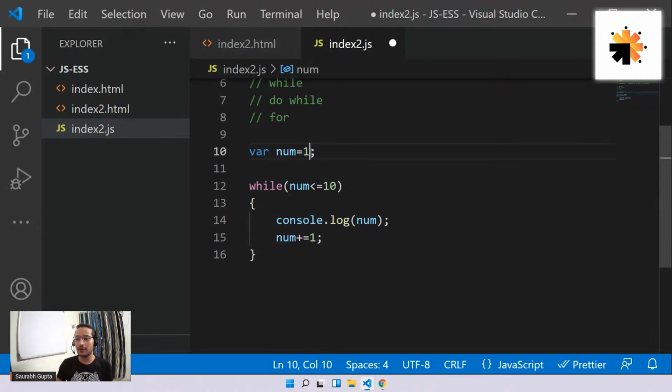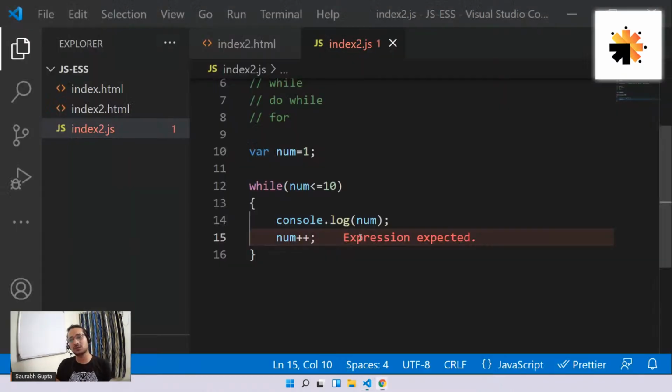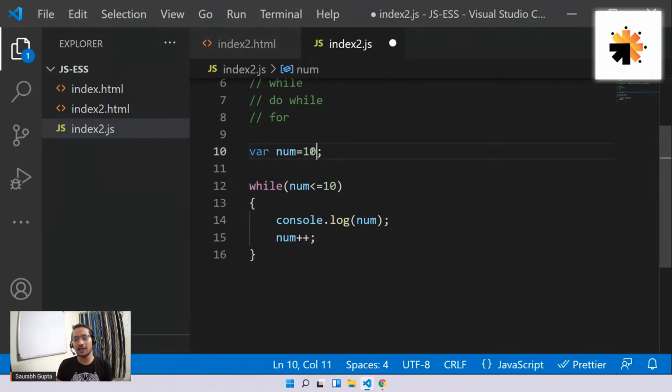And yeah, let me just move it to 1 to 10 because that looks simple, right? Can we also reverse it? Yes, why not? You can see, you can also start from 10 and go till 1. But now you have to reverse the condition as well, right? Because you're starting from greater. So now you have to check, go till num greater than or equal to 1.